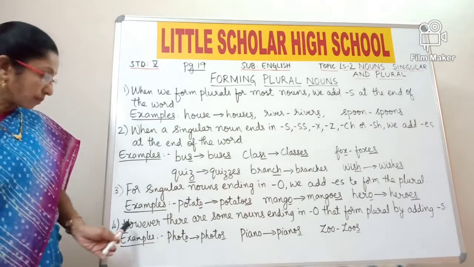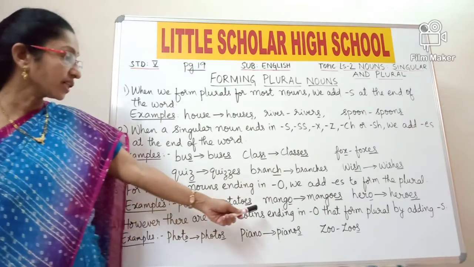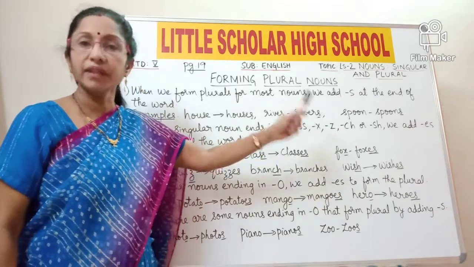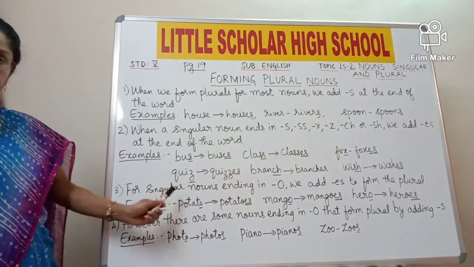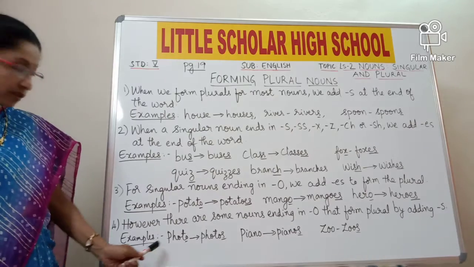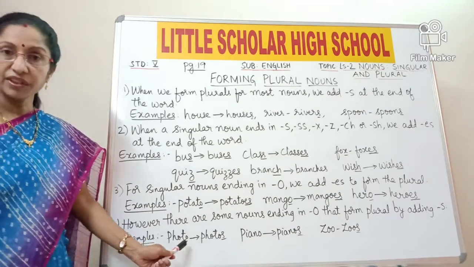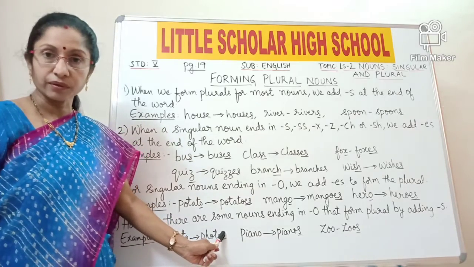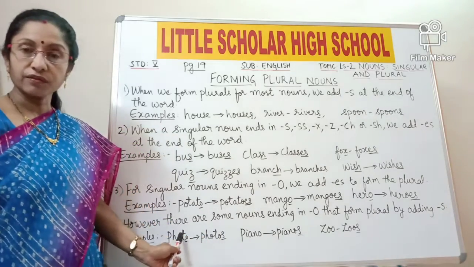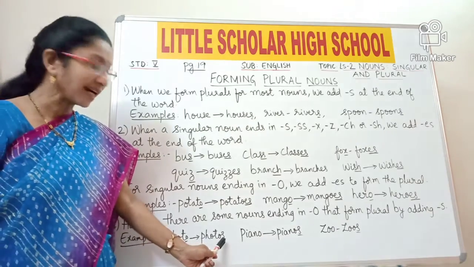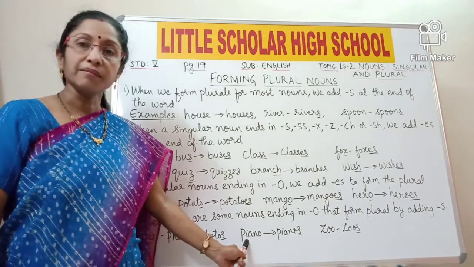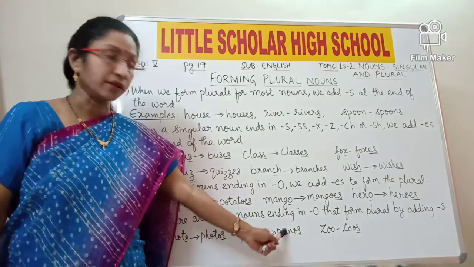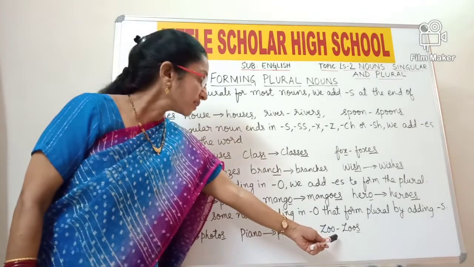Now look at the fourth rule. But however, there are some nouns which are ending in o that form plural by just adding s instead of es, as given in the third point. Look at the examples. Photo. Photo is a noun which is ending in o, but here we need to add only s according to the fourth rule to make the plural of photo. So photo becomes photos. You need to add just s here. Piano becomes pianos. Just add s to piano. It becomes the plural of piano. Zoo, again it ends with o.